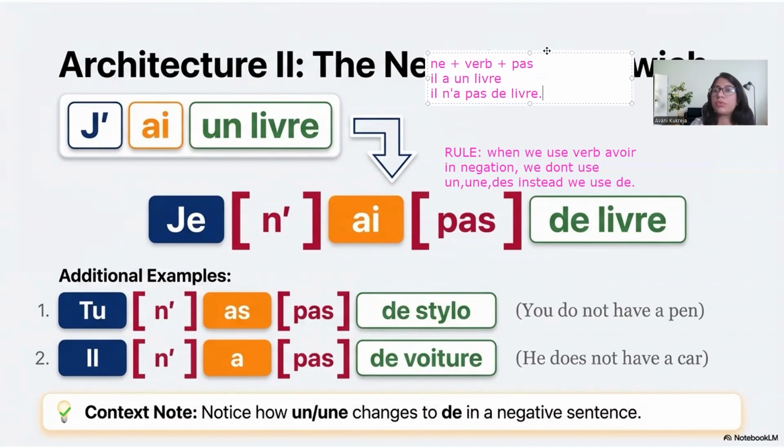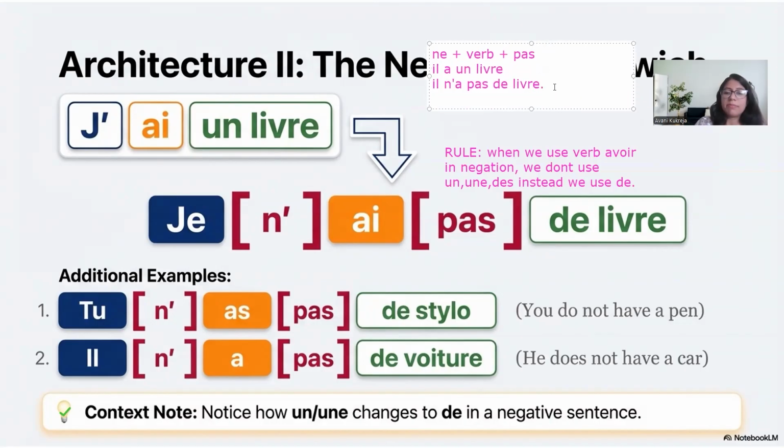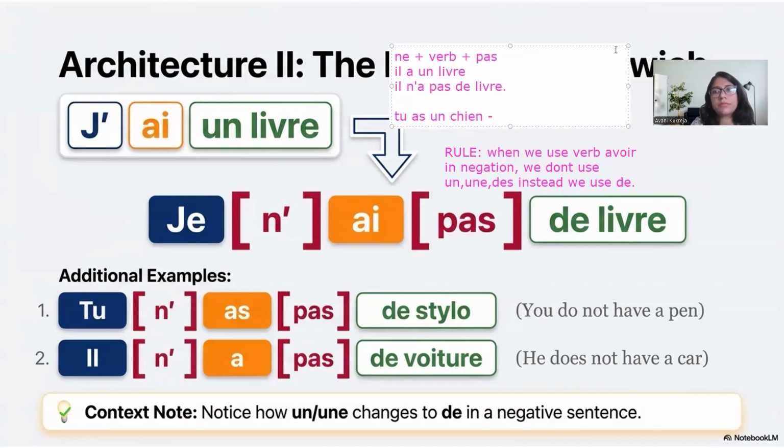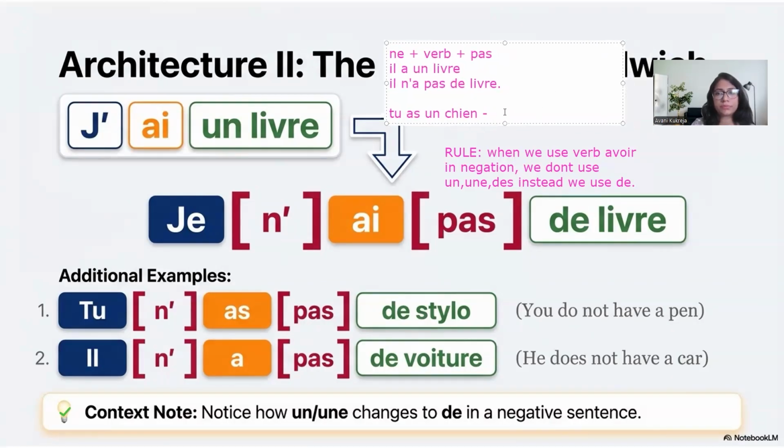Similarly, I want you to negate some sentences. Let's do this activity so that you remember the rule. Tu as un chien. What is the negation of this one? Tu n'as pas de chien. De chien. Okay.